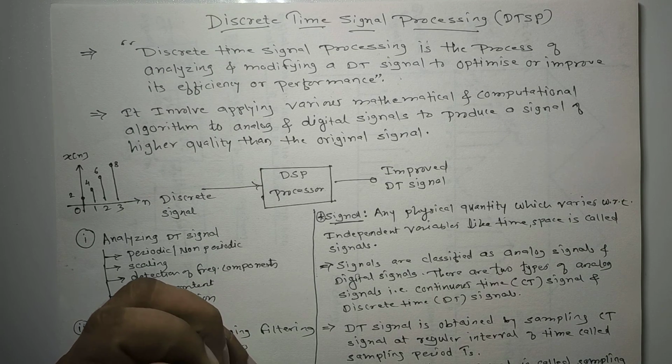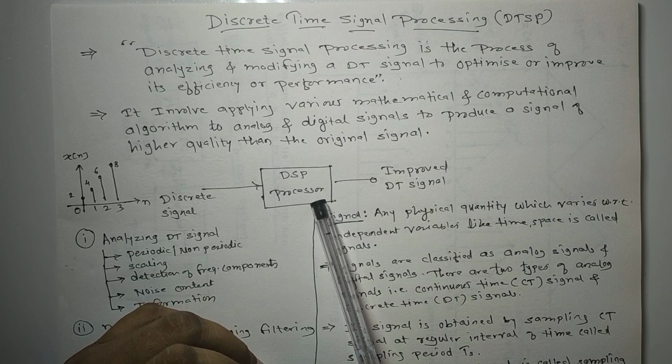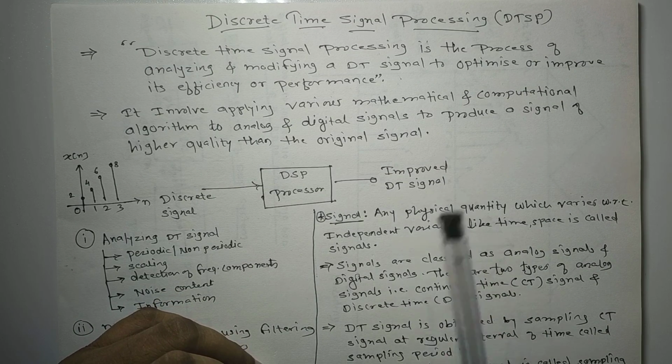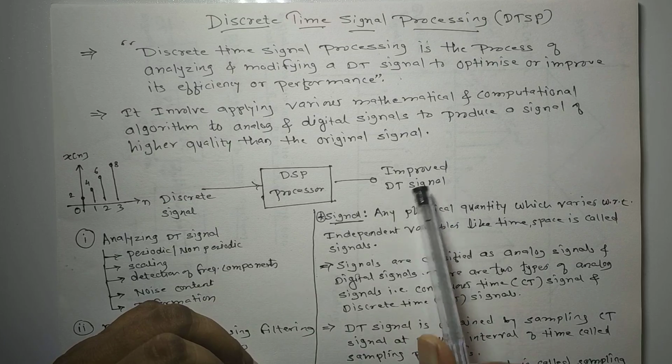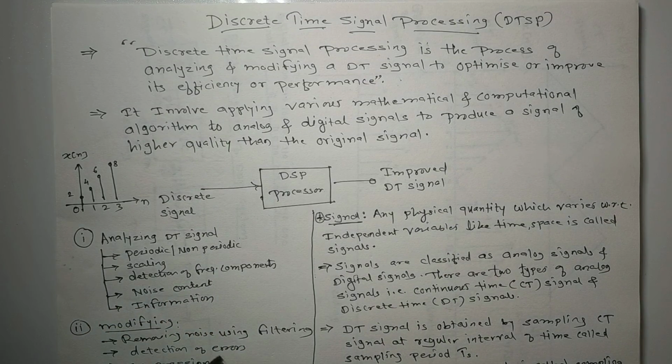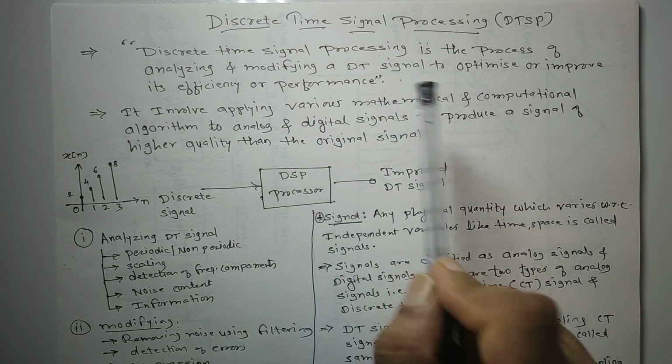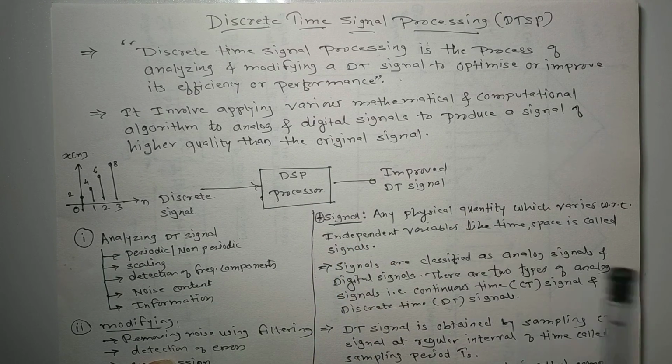And this digital signal is processed by the DSP processor. The output of the DSP processor is an improved digital signal or improved DT signal. Therefore, discrete time signal processing is a process of analyzing and modifying a DT signal to optimize or improve its performance or efficiency.